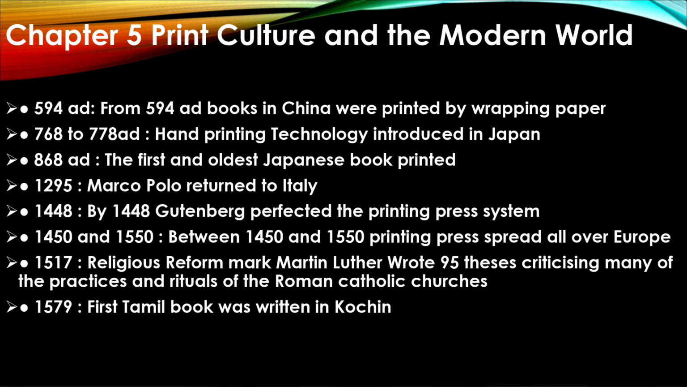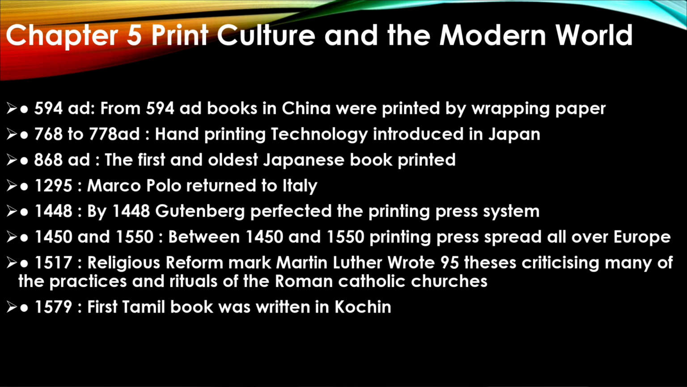594 AD. From 594 AD, books in China were printed by rubbing paper. 768 to 770 AD, hand printing technology was introduced in Japan. 868 AD, the first and oldest Japanese book was printed. 1295, Marco Polo returned to Italy. 1448, by 1448, Gutenberg perfected the printing press system. Between 1450 and 1550, the printing press spread all over Europe.